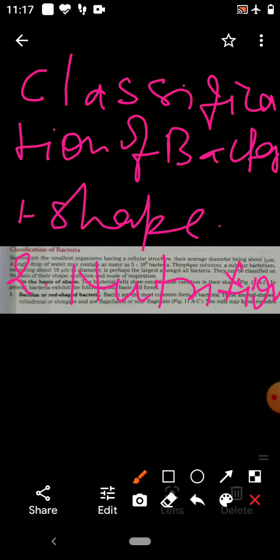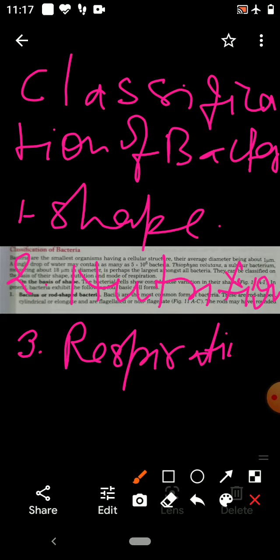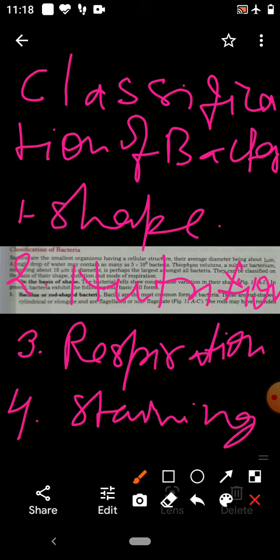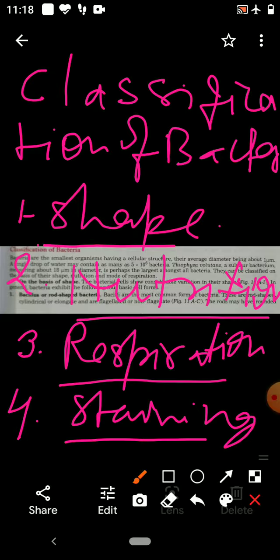Third is on the basis of mode of respiration. And fourth is on the basis of staining. So this is the classification of bacteria.